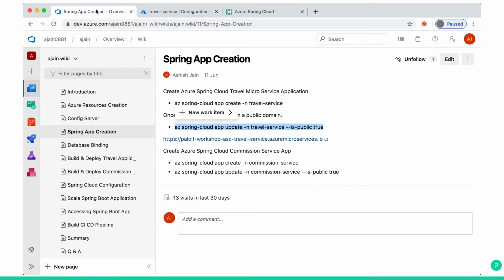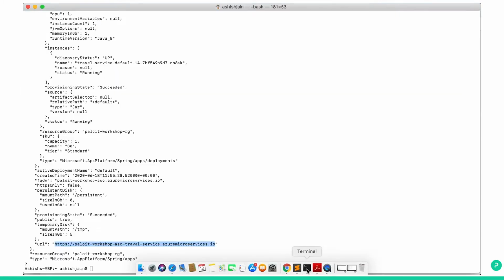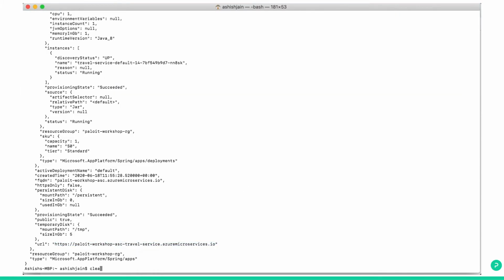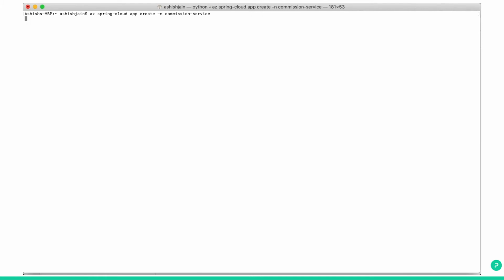Now we'll create another app, that is the commission service app. So just copy this command again, go to the CLI and paste it. With travel service we already created. Remember, we have not deployed our code, we just created the Spring Boot app in Azure Spring Cloud.